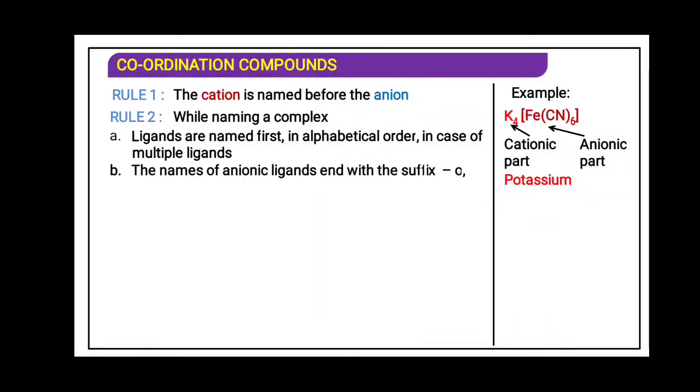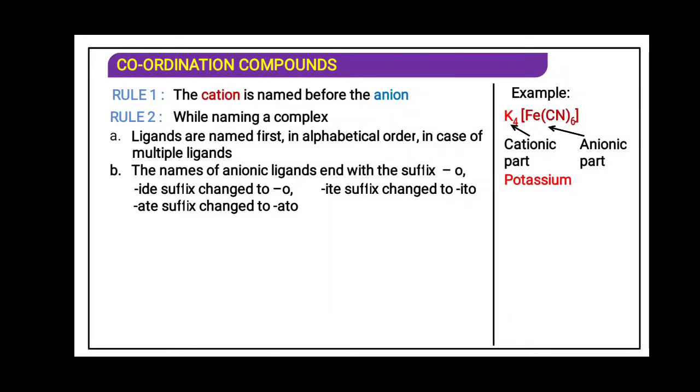The names of anionic ligands end with the suffix O. Anionic ligands means this is cyanide, so it will be named as cyano. That is, the IDE of cyanide is replaced by O. And ITE of sulfite is replaced by ITO, that is sulfite will be said as sulfito. If sulfate is present, then we just write O at the end, that you have to remember in the negative ligand.